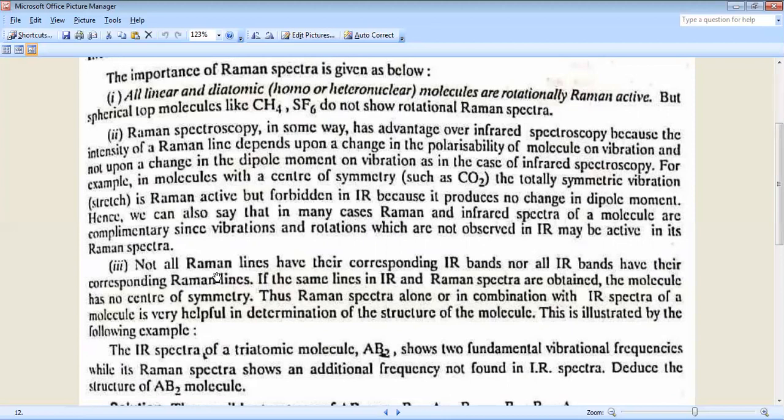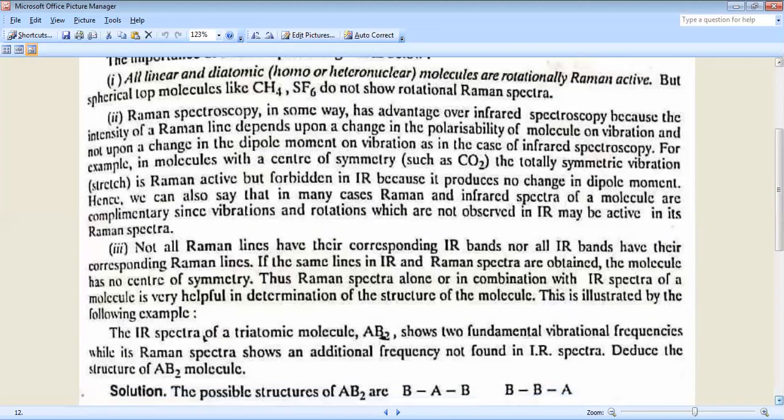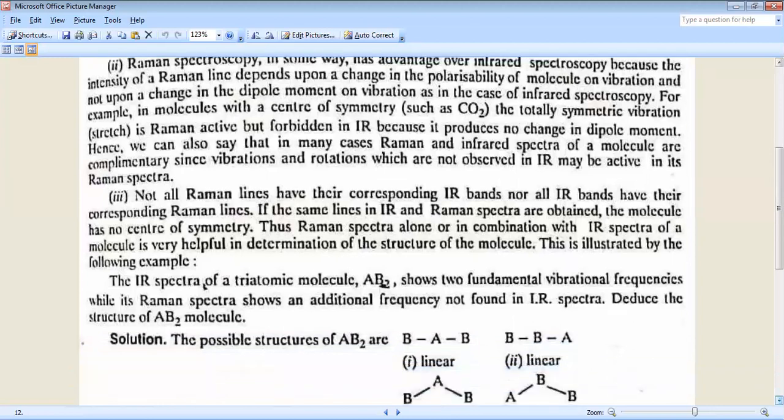In the third case, not all Raman lines have their corresponding IR band, nor do all IR bands have their corresponding Raman lines. If the same lines in IR and Raman spectra are obtained, the molecule has no center of symmetry. Thus, Raman spectra, in combination with IR spectra of a molecule, are very helpful in determination of the structure of the molecule. This is illustrated by the following example.